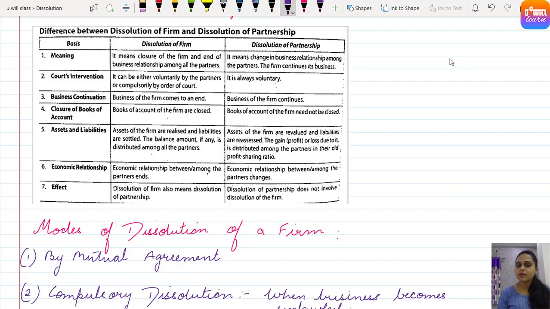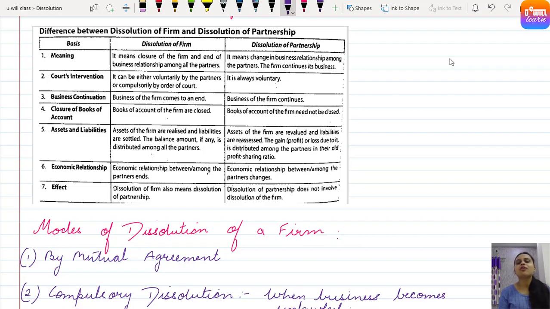Sixth, economic relationship. So when there is dissolution of partnership firm, the economic relationship among partners comes to an end, because everything is ending, close down, shutter down. Understood? But in dissolution of partnership, the business continues. So the economic relationship between the partners just changes, right? Among partners, the profit sharing ratio changes, right? So what happens? The economic relationship among the partners used to change in dissolution of partnership, but when there is dissolution of partnership firm, the economic relationship among partners comes to an end. Clear? Effect.